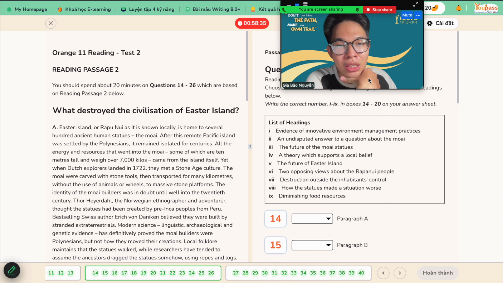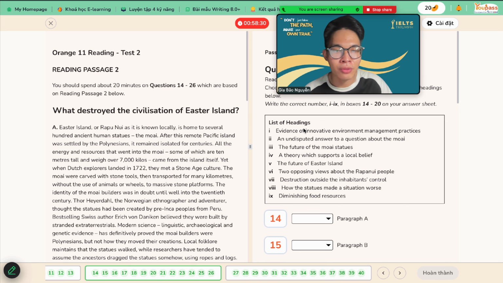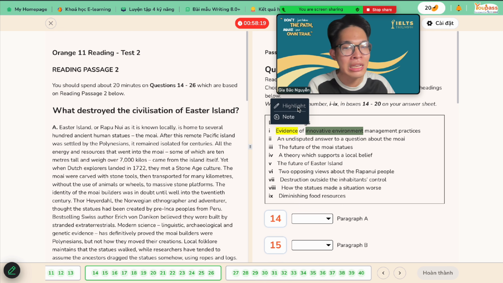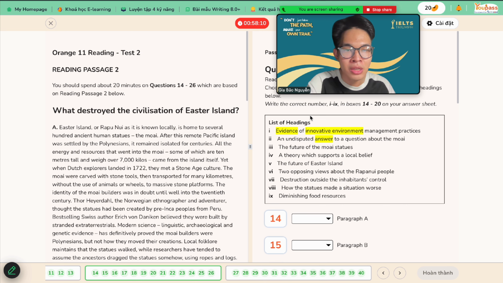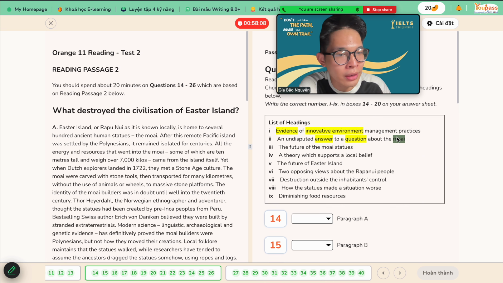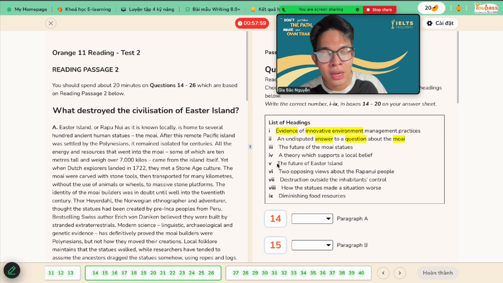First thing first, we need to figure out what we are doing by highlighting the questions first. So for the first one, evidence and innovative environment management practice. Okay, we have some cues, an example of a place that is innovative. Next up, an undisputed answer. This one is an adjective. I don't care about it, I care about the noun. We have an answer for a question about the moai. This is the terminology of this passage, so it could be easy to define. Moai, right? Next up, number 3.